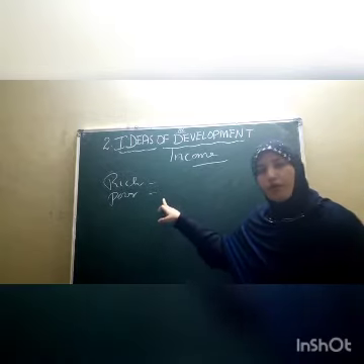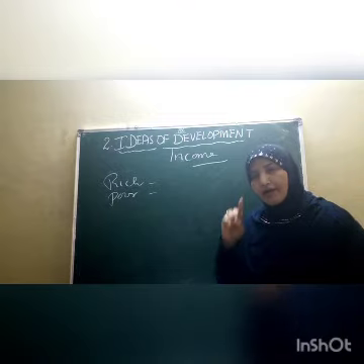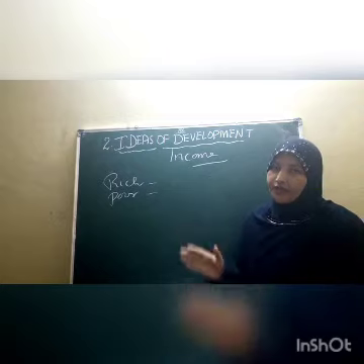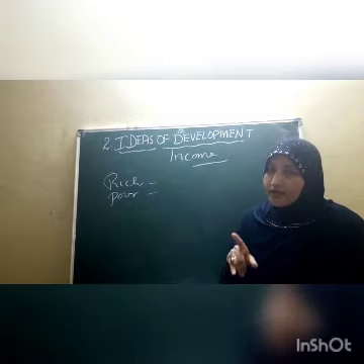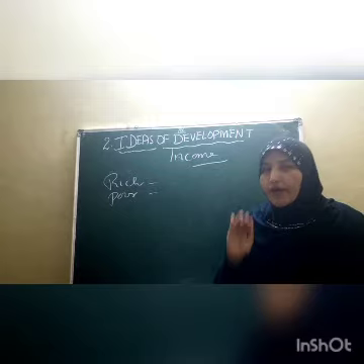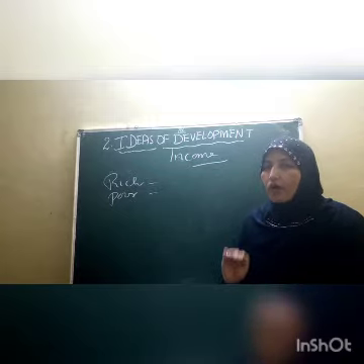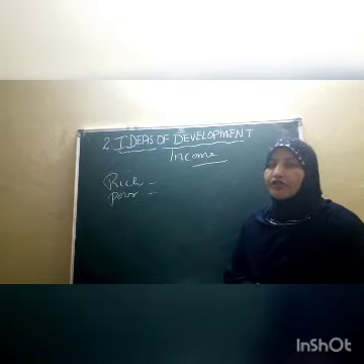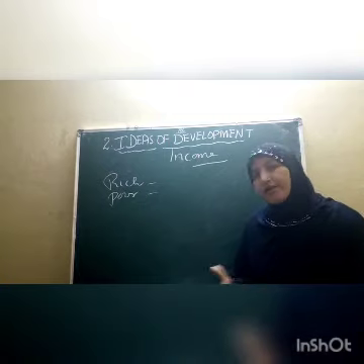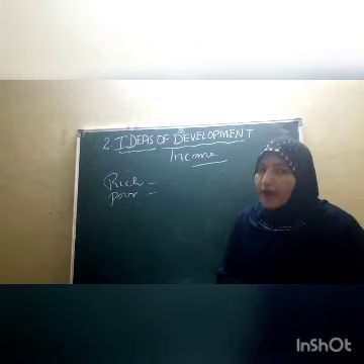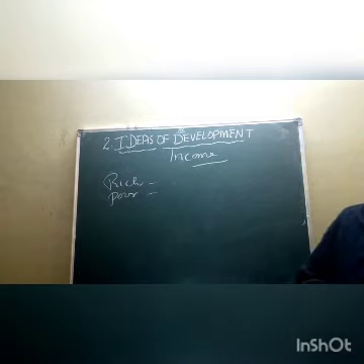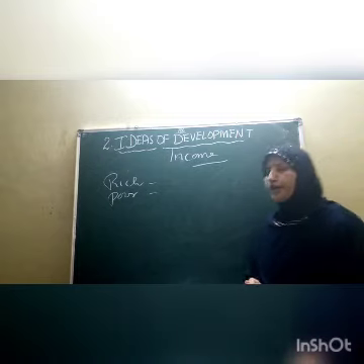Coming to poor countries, we call a country poor again on the basis of income. The country whose national income and per capita income is very low, we call a poor country, like Somalia, Nigeria, Egypt, Ethiopia. There are many countries that are very backward and very poor in their income. So, children, on the basis of income, we divide the countries as rich and poor.